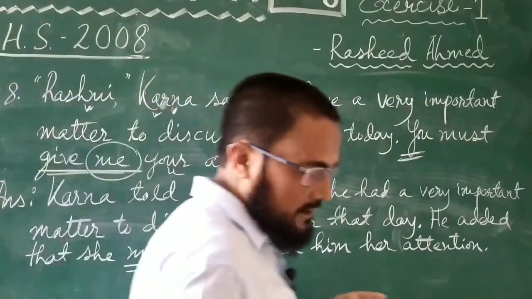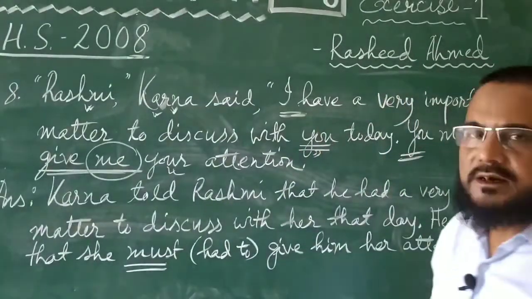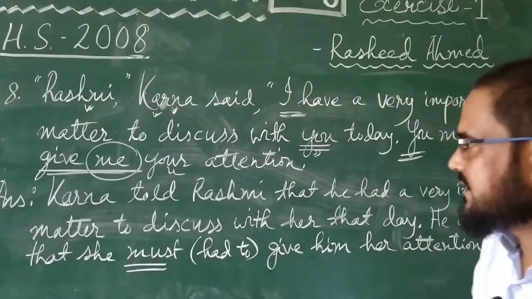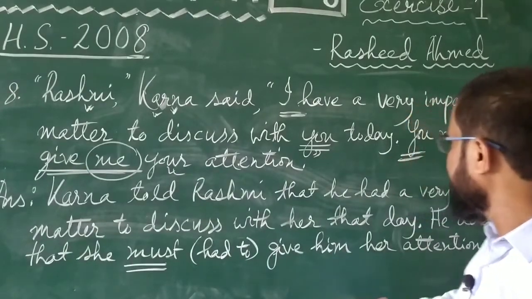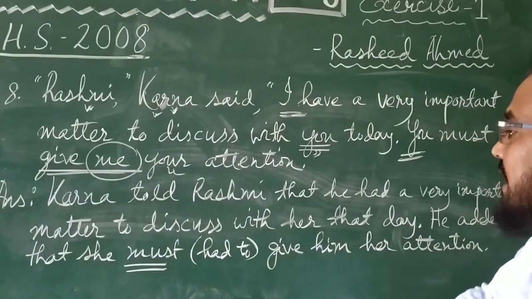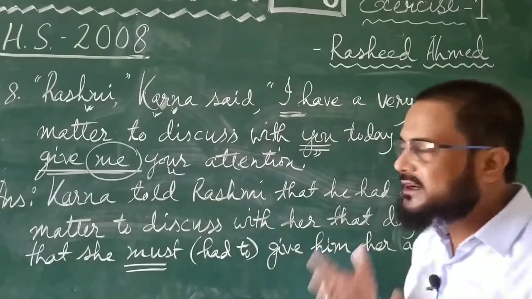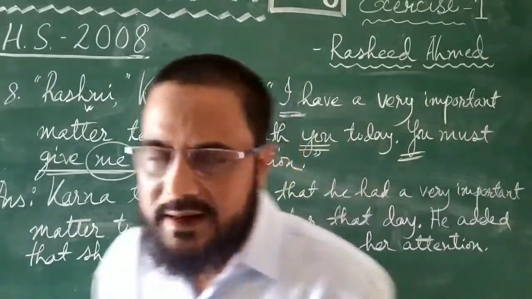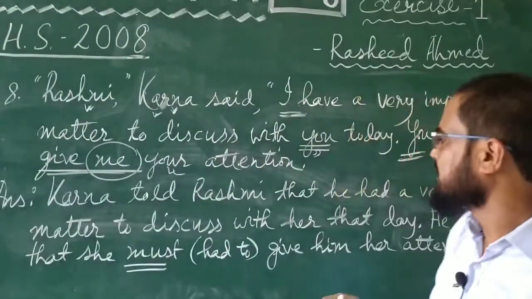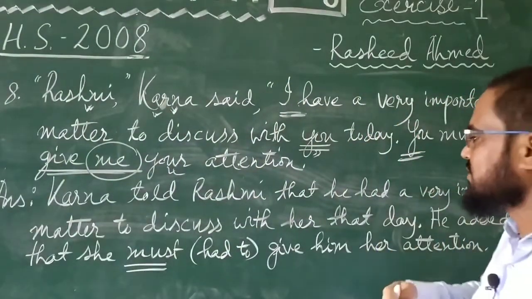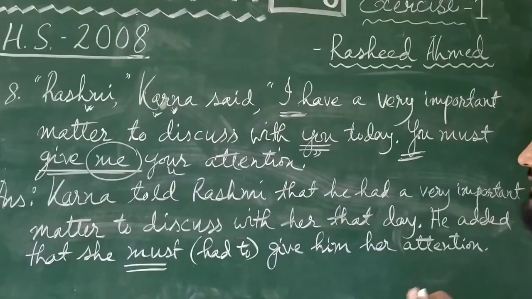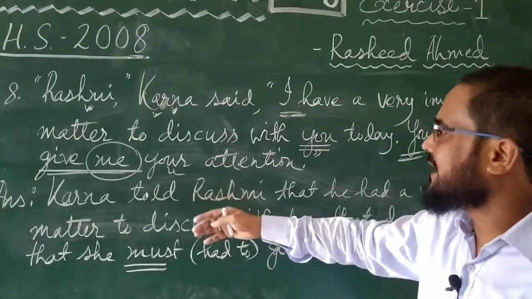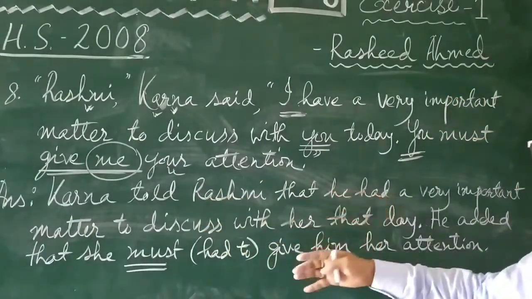So let us see the question and answer again. Rashmi, Karna said, I have a very important matter to discuss with you today. You must give me your attention. Karna told Rashmi that he had a very important matter to discuss with her that day. He added that she must give him her attention. You could also say the answer in a different way. Addressing Rashmi, Karna told her that he had a very important matter to discuss with her that day. He added that she had to give him her attention. Or Karna addressed Rashmi and told her that, you can continue like that.